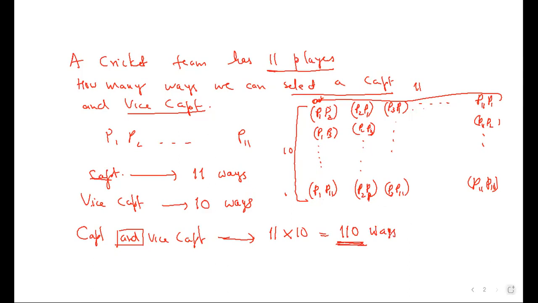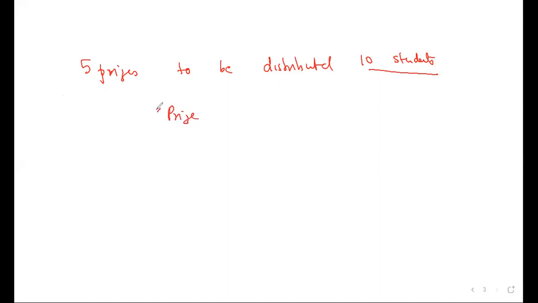Okay. Next question. There are 5 prizes to be distributed to 10 students. A student can get only 1 prize. That means one who got first prize cannot get second prize again. Tell me how many ways. First, you will tell me how many ways the first prize can be given, how many ways the second prize can be given, the third prize, the fourth prize, the fifth prize.